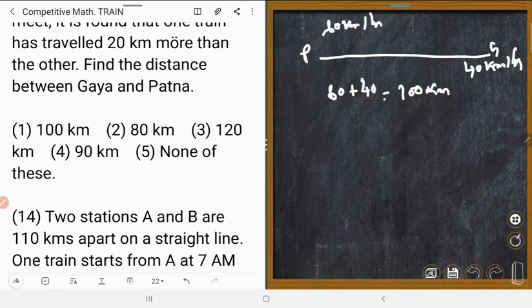And when they met, it is found that one has crossed 60, another has crossed 40, and one has crossed 20 kilometers more. So everything is satisfied. The distance between Goya and Patna is 100 kilometers. Right? Which is correct? Number 1.